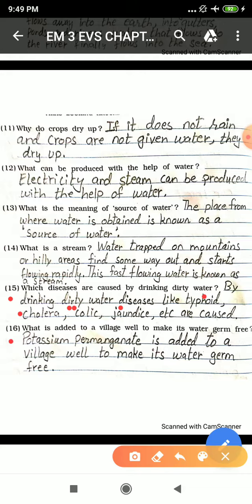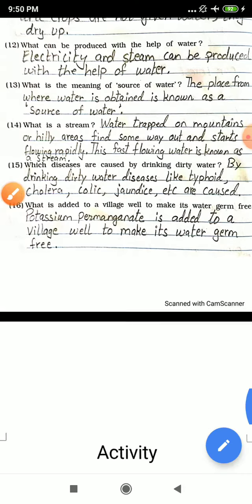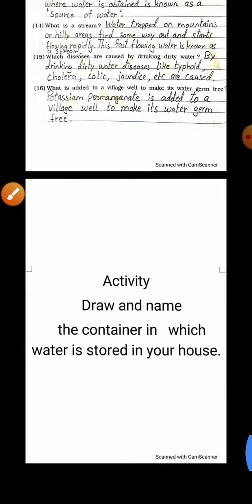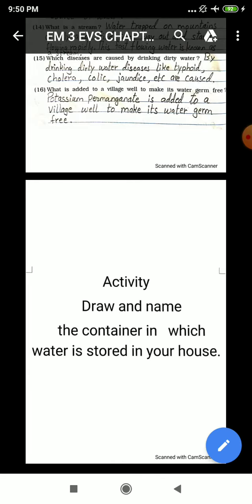16th. What is added to a village well to make its water germ free? Potassium permanganate is added to the village well to make its water germ free. So this is a chemical which is actually helping water to become germ free. The name of the chemical is potassium permanganate.